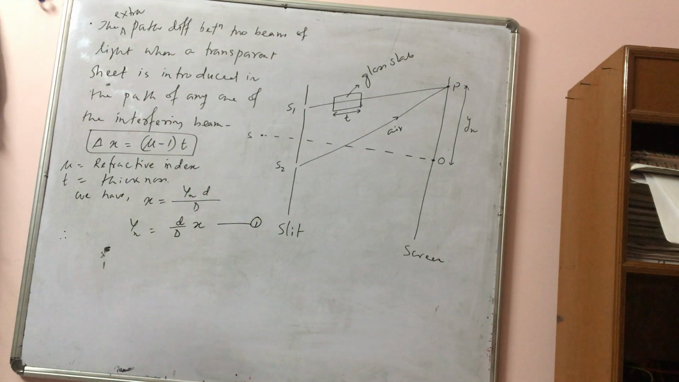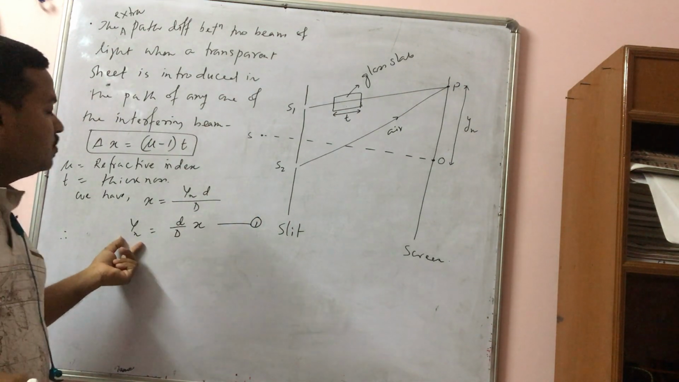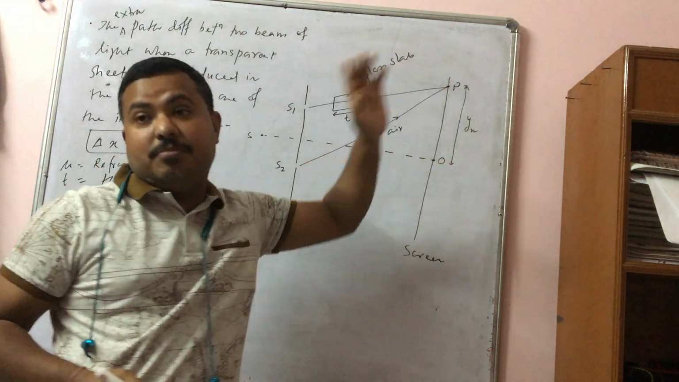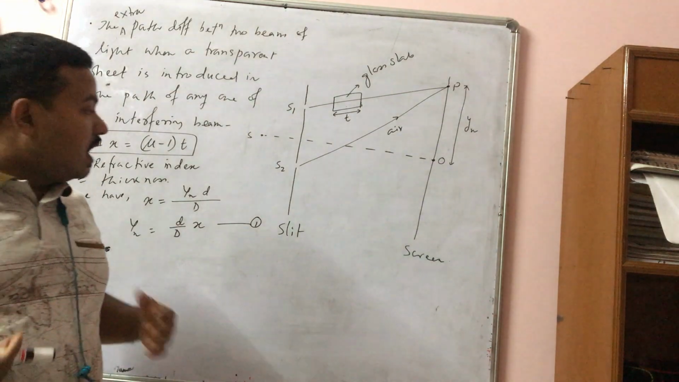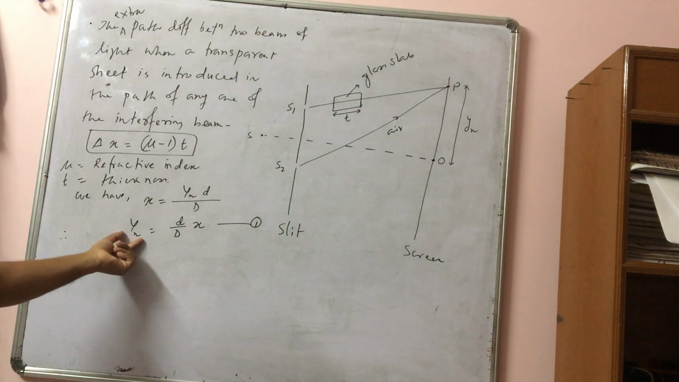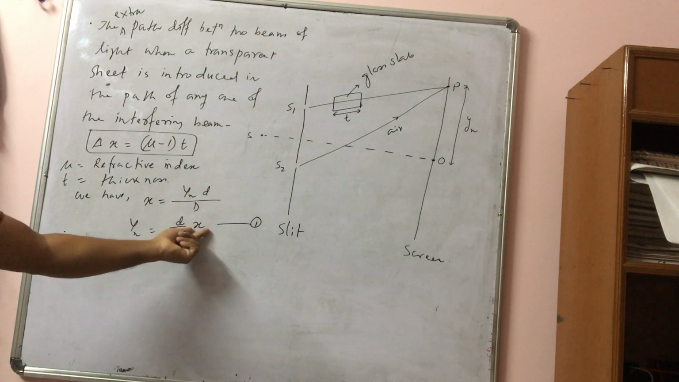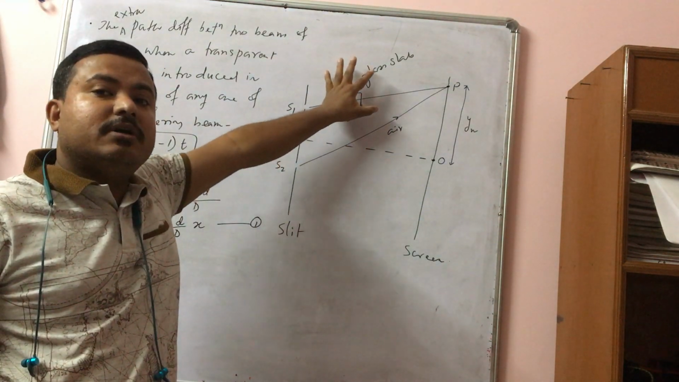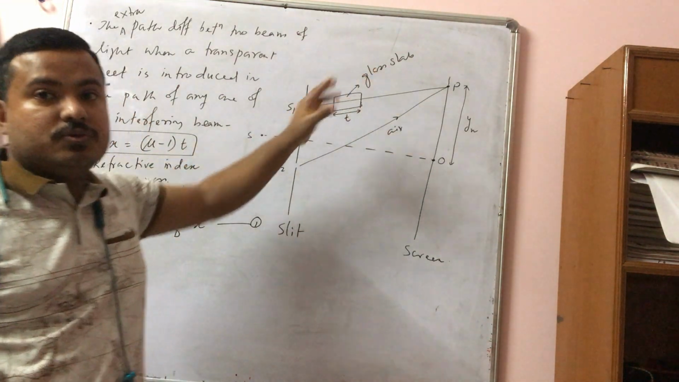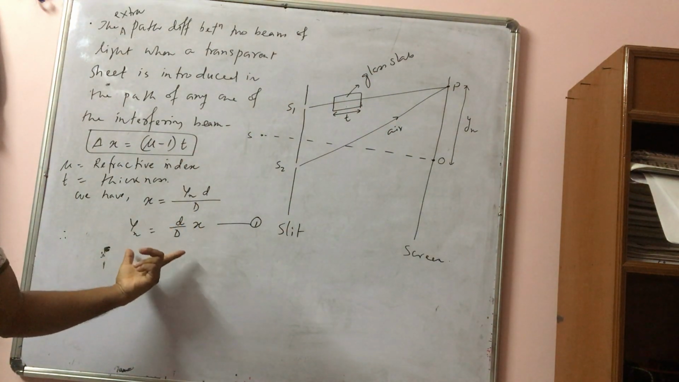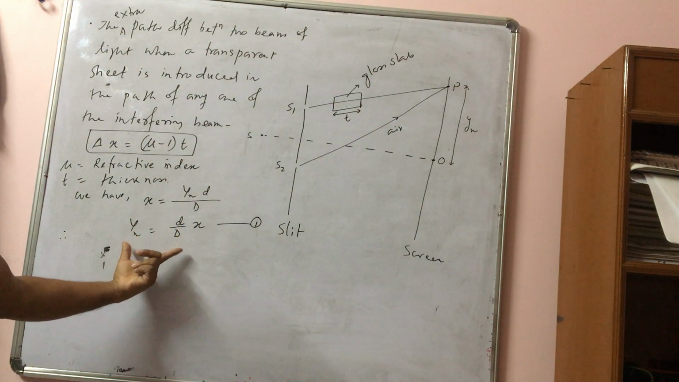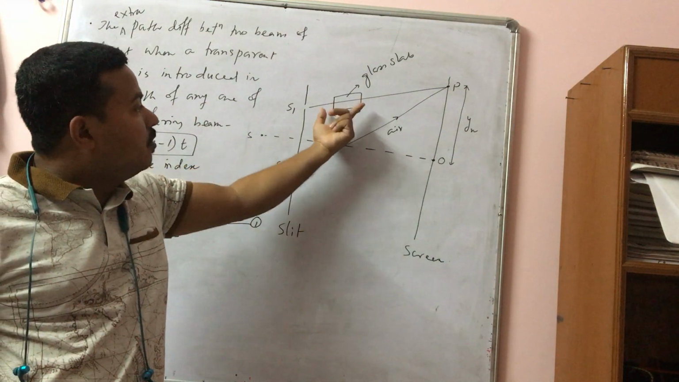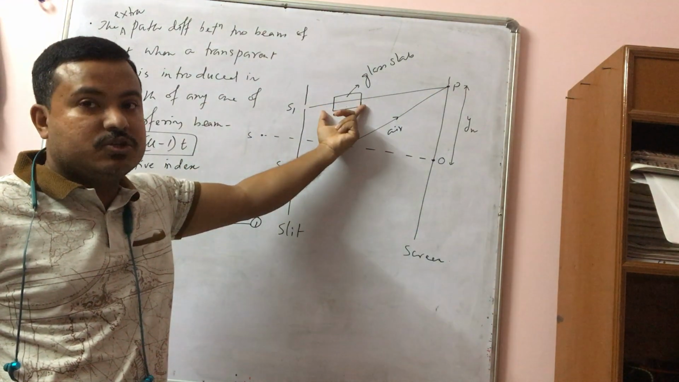So this is the equation of what? Position. This yn is what? Position of the bright or dark fringes. So now the position of bright or dark fringe is equal to D by d into X. X is the path difference between these two beams when no transparent sheet is introduced. In the last class I have derived these expressions, if you remember. So this is the path difference between these two waves when no glass slab, no transparent sheet is introduced.